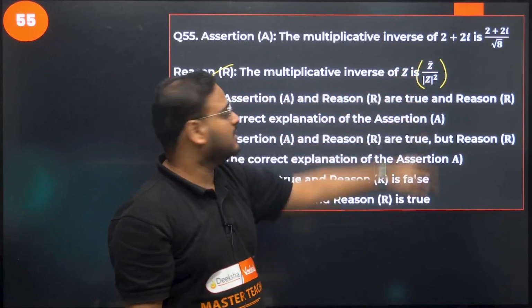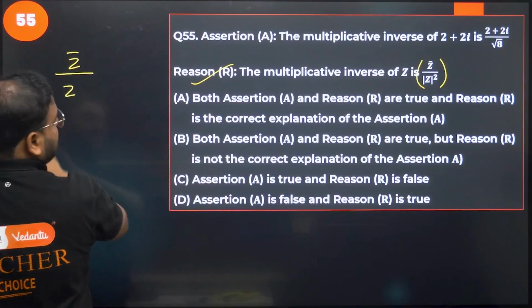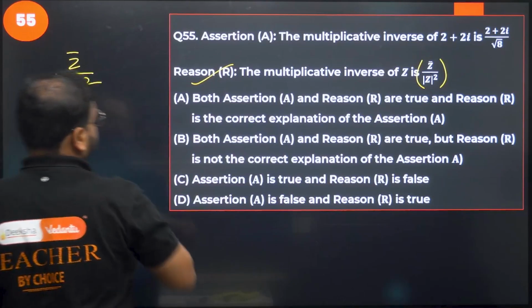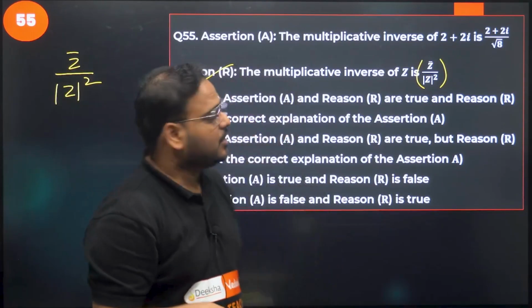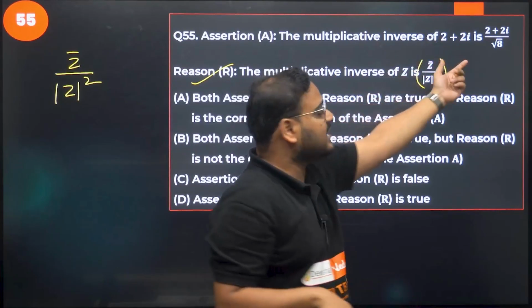Z bar plus, please check, this is nothing but Z bar upon Z modulus the square. Okay. So this is a correct formula. Let's check whether the statement given to you in the assertion is following that formula or not.